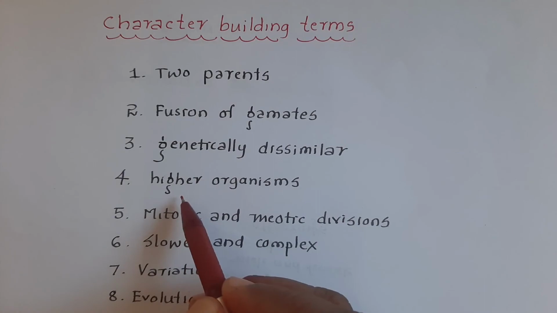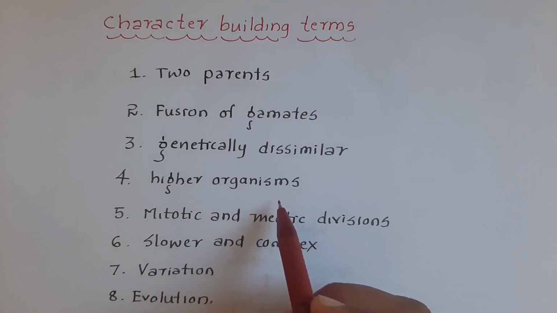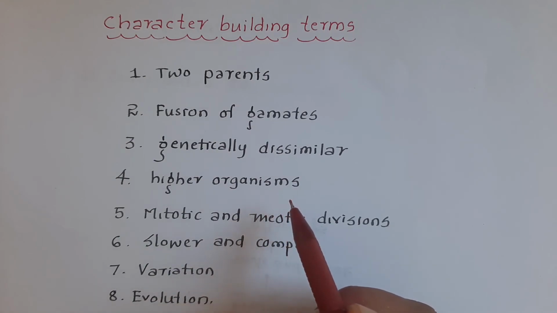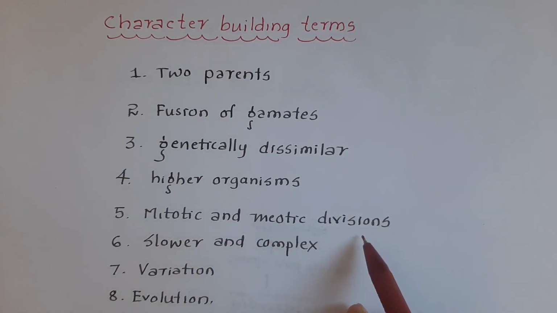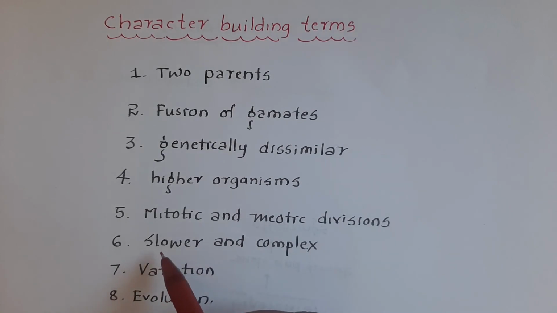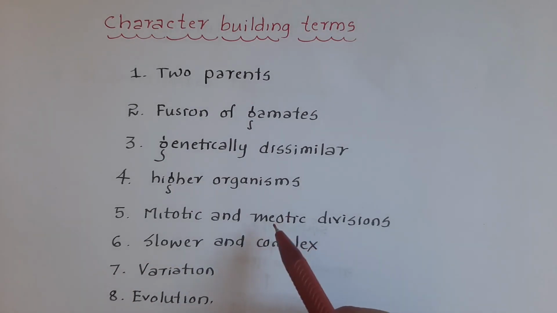Sexual reproduction mostly takes place in higher organisms. Some lower organisms also exhibit sexual reproduction. Sexual reproduction involves both mitotic and meiotic divisions. Then sexual reproduction is slower and complex because phenomena like gamete formation and fusion of gametes take place. These are longer period phenomena. That is why sexual reproduction is slower and complex when compared with asexual reproduction.